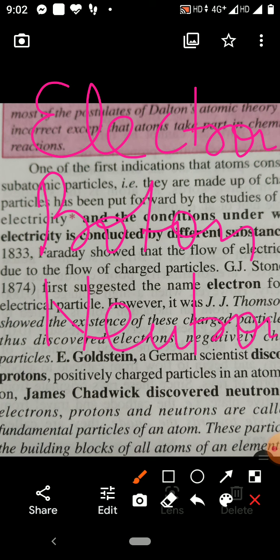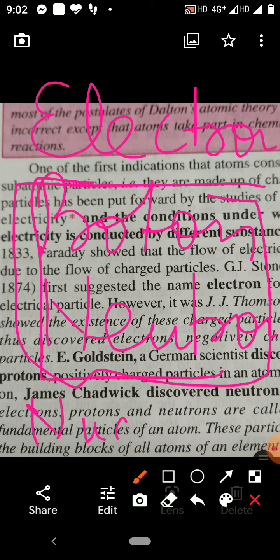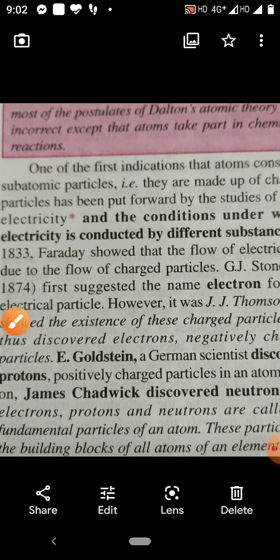So, after the discovery of these three subatomic particles, Rutherford discovered the nucleus, and he told that these proton and neutrons are found in the nucleus of the atom. Therefore, proton and neutrons together are called nucleons.